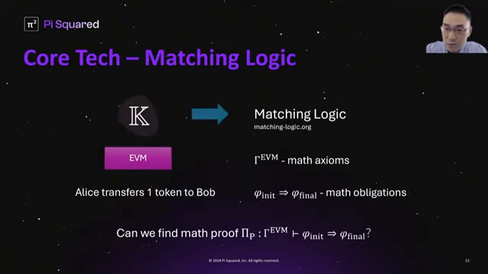The second core technology is matching logic. So matching logic is the mathematical and logical foundation of K. Every formal semantics defined in K represents a set of mathematical axioms written in matching logic.